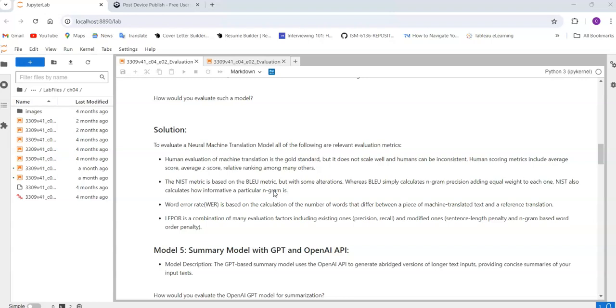Okay, the next thing is LEPOR. LEPOR is a type of metric that combines precision and recall with a modified sentence length penalty and an n-gram based word penalty. So what is a sentence penalty?